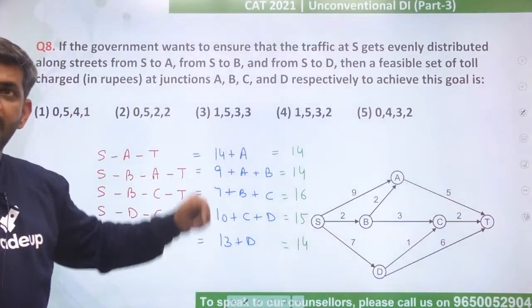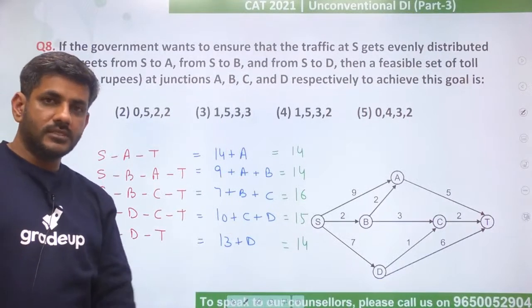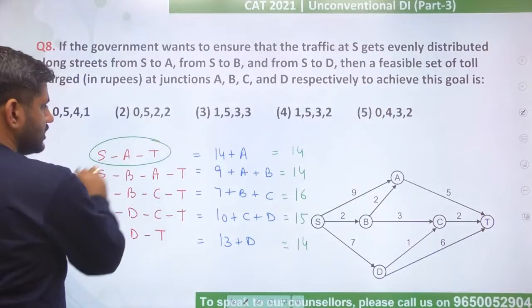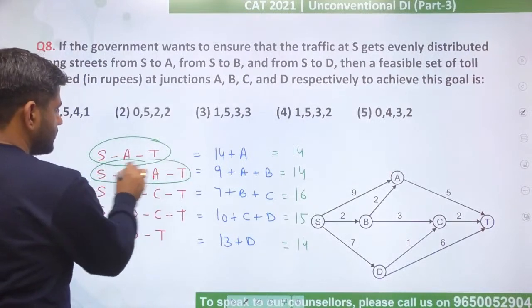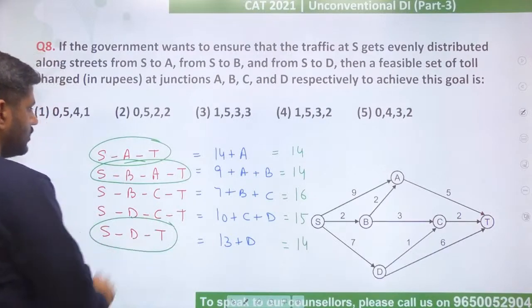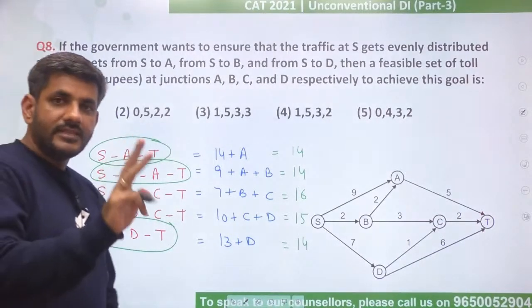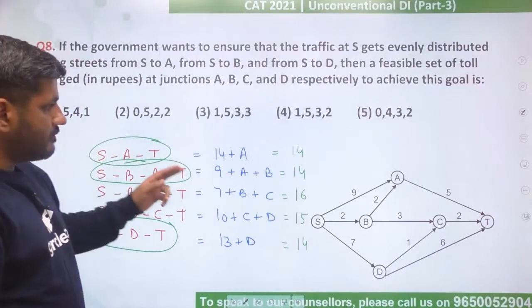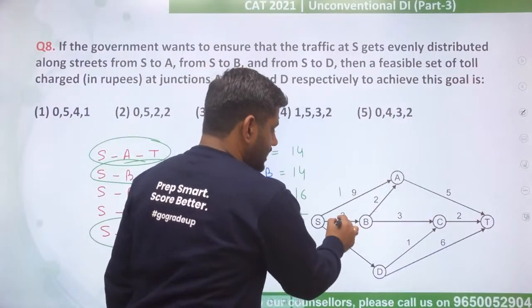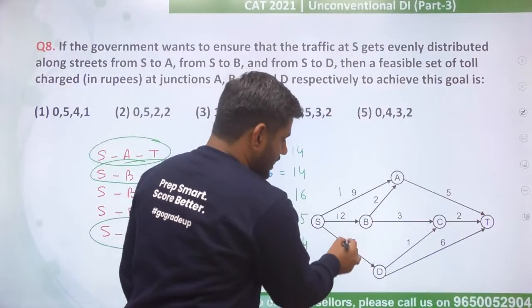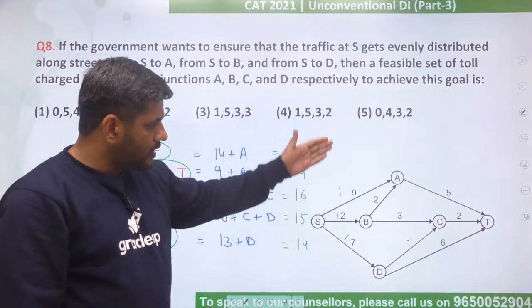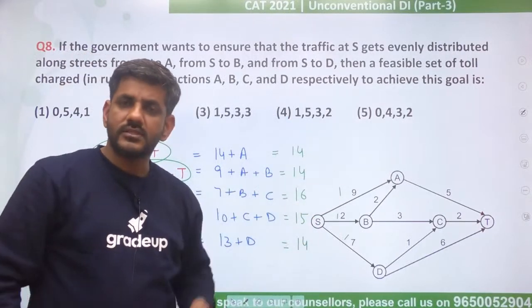If such is the scenario, where would people go? Just think of this. Where would people go? They will take this path, they will take this path, and they will take which one? The last one, SDT. So can I say out of every 3 people, one will go via SAT, one will go via SBAT, one will go via SDT. So isn't it making equal number of people going via SA, SB and SD? So this is our answer.